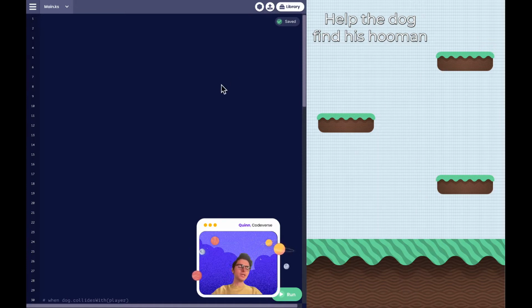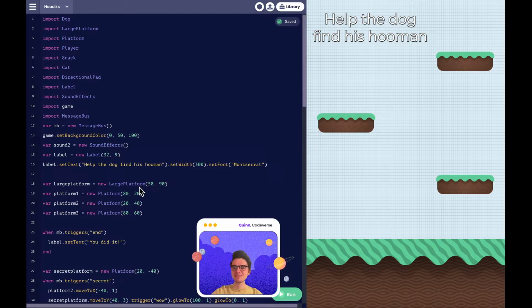Now, your first question may be, Quinn, where's your code? I see your game, but where's your code? Well, at the top over here, there are actually 2 different documents. This is my super secret tab that you now know the secret of. So I guess it's not secret anymore. But here's where I have some existing code just so we can get a head start on today's session because we only have 30 minutes, and I just wish I could spend the entire evening with you coding super awesome games. But let's get started.